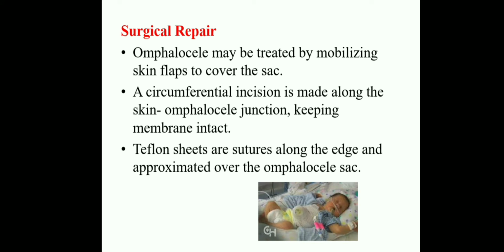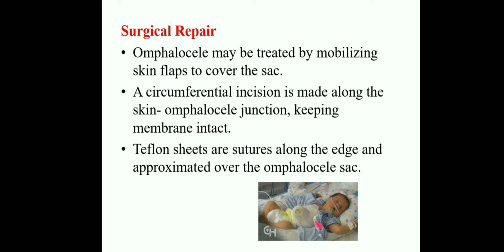Okay, coming to the surgical repair, how they are doing the surgical repair. Here the omphalocele may be treated by mobilizing a skin flap to cover the sac. So you should cover that sac, and a circumferential incision is made along the skin-omphalocele junction, keeping the membrane intact.